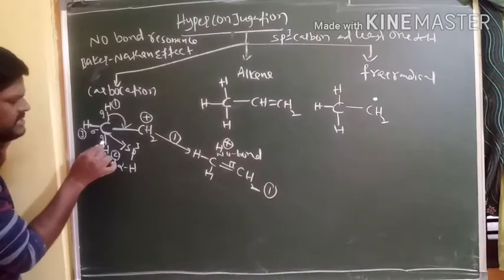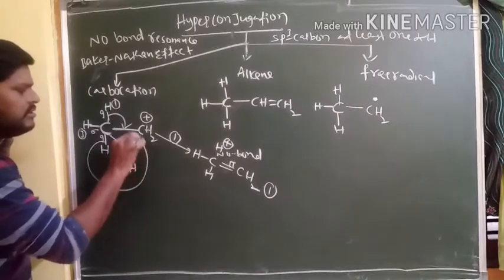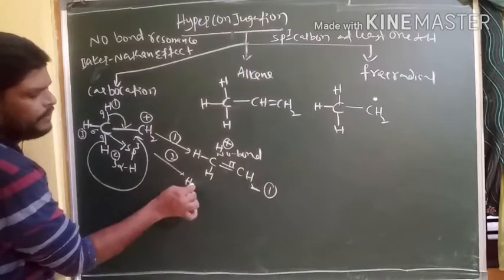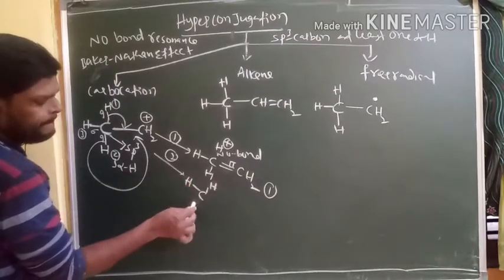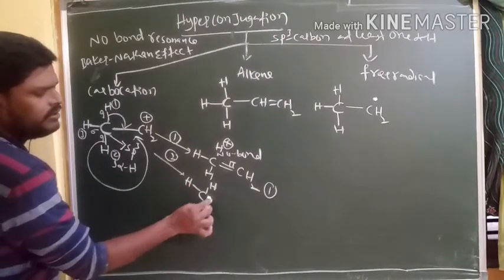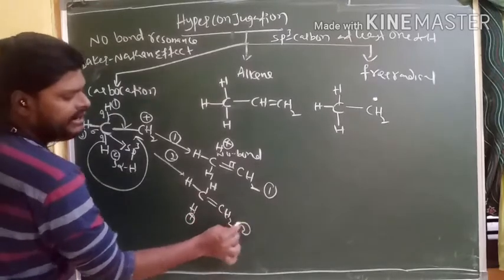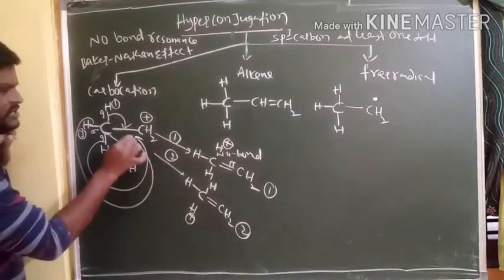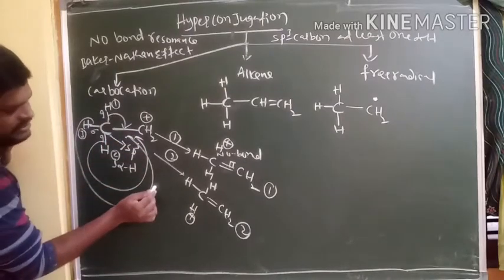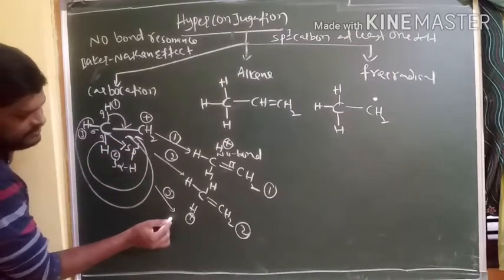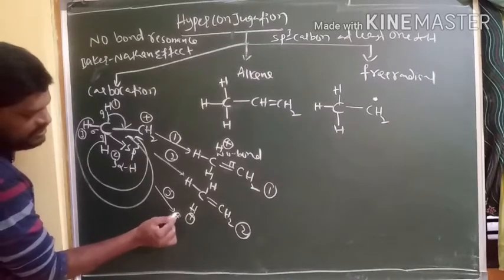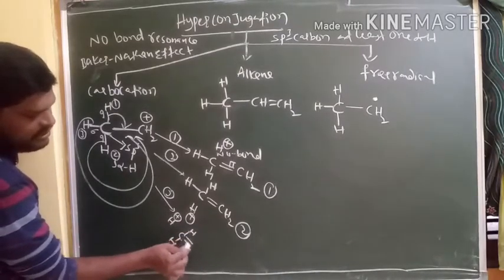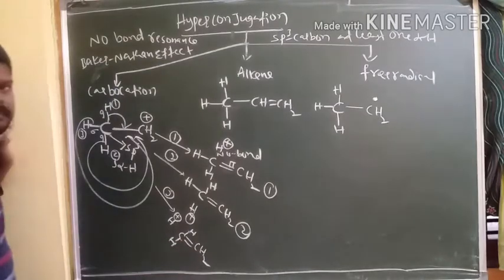Now I take the second sigma bond towards this one to get the second structure. Here no bond, to make a double bond here. And this is the second one. And the third sigma bond rotates between these, so in the third one this hydrogen gets a positive charge and there is a double bond here.